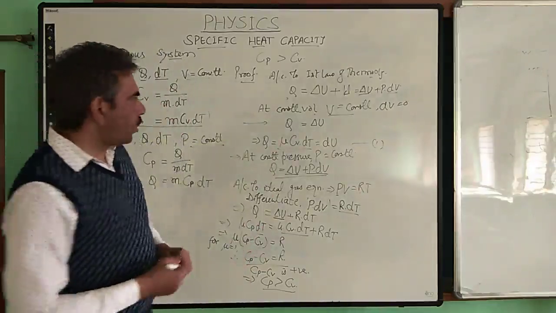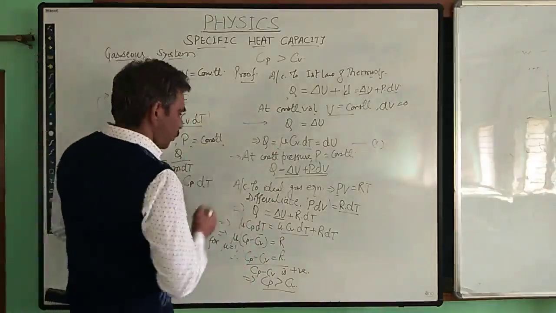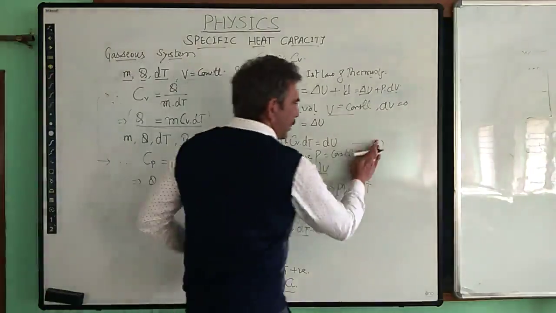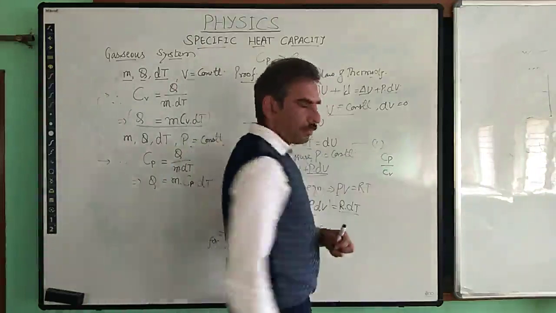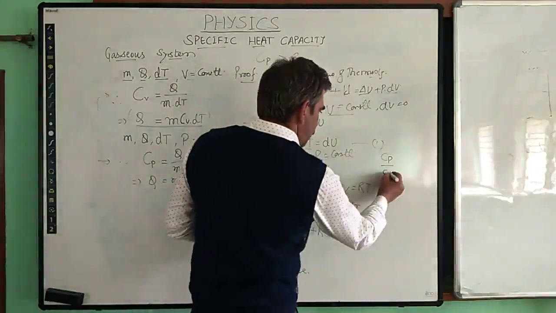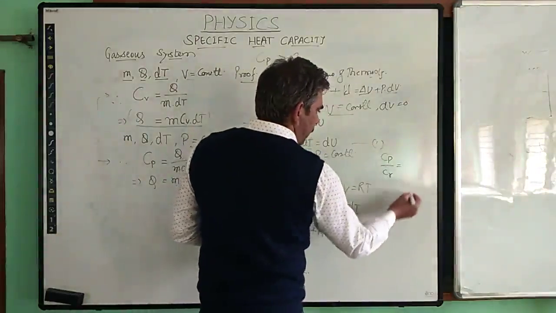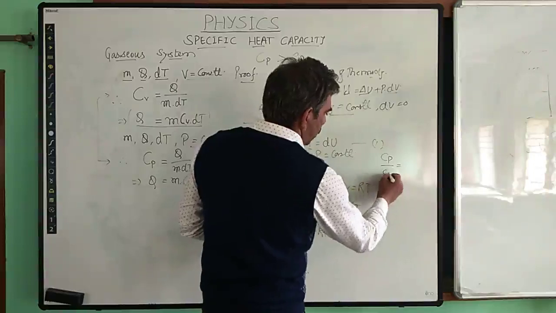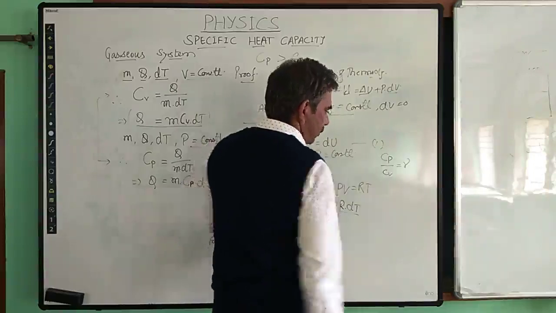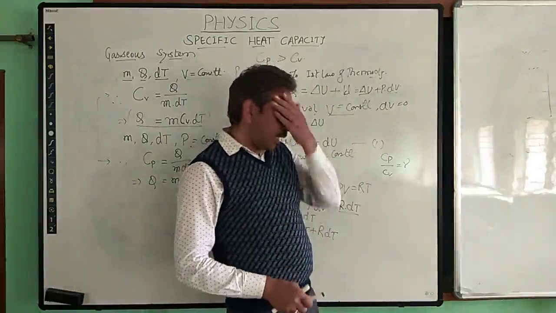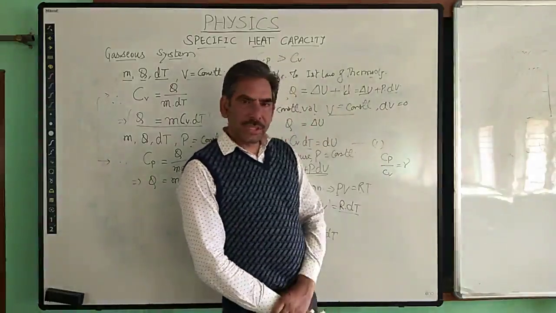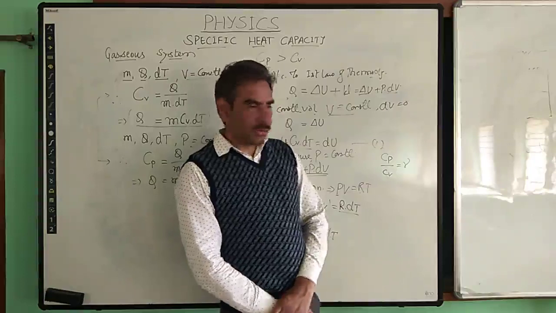And also one more last thing is their ratio, the ratio of the specific heat capacities, Cp upon Cv. This is called a constant, and it is represented by gamma. This is the ratio of the specific heat of the gas at constant pressure to the specific heat capacity at constant volume, and this comes out to be gamma.